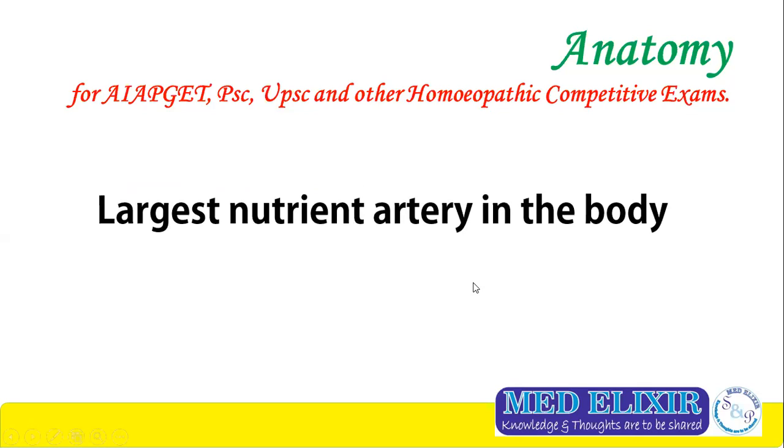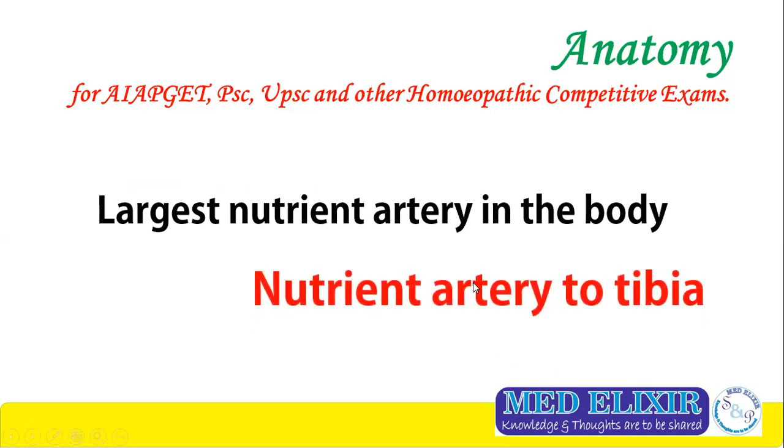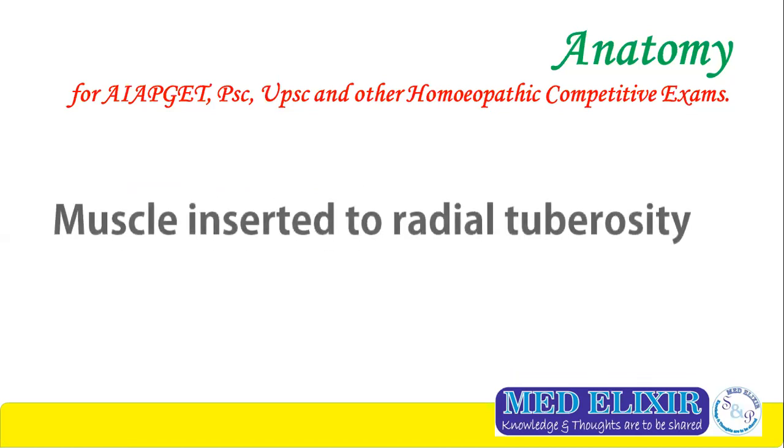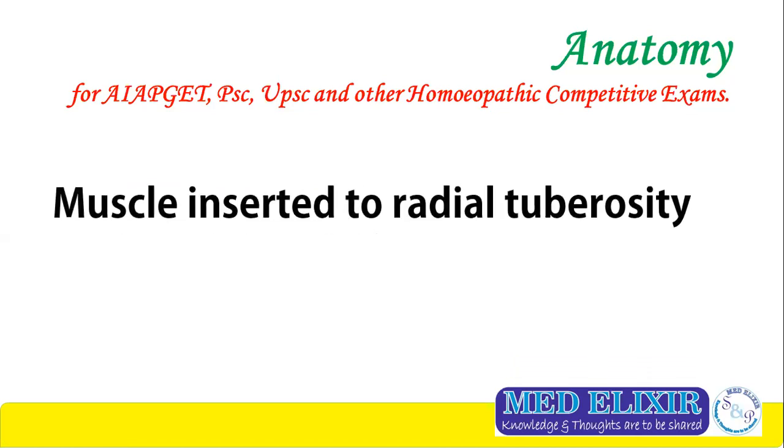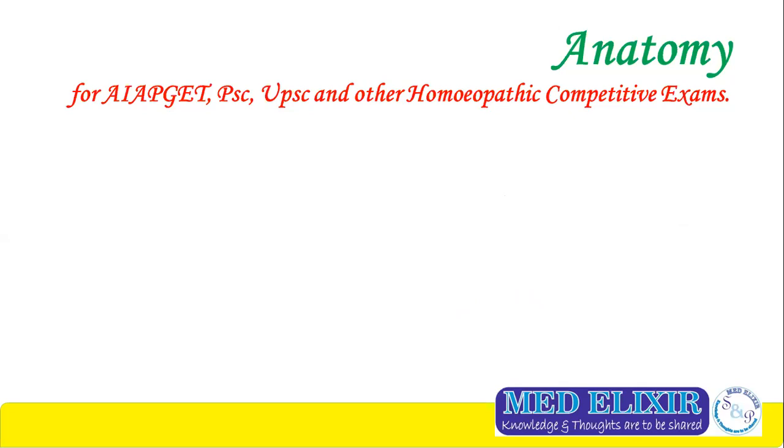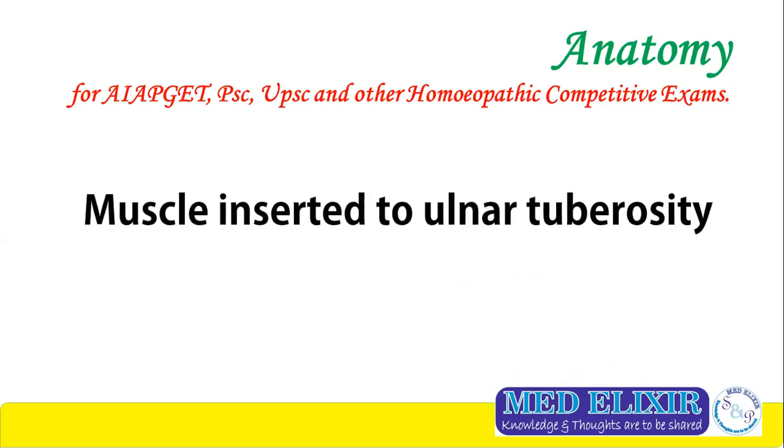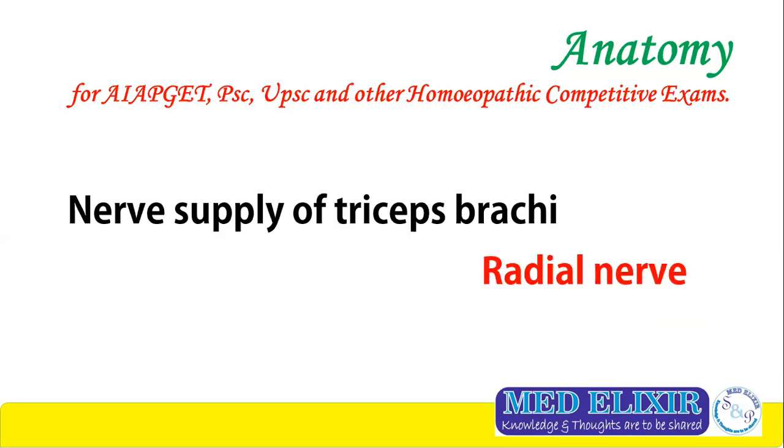Largest nutrient artery in the body. Nutrient artery to tibia. Muscle inserted to radial tuberosity is biceps brachii. Muscle inserted to ulnar tuberosity is brachialis. Nerve supply of triceps brachii is radial nerve.